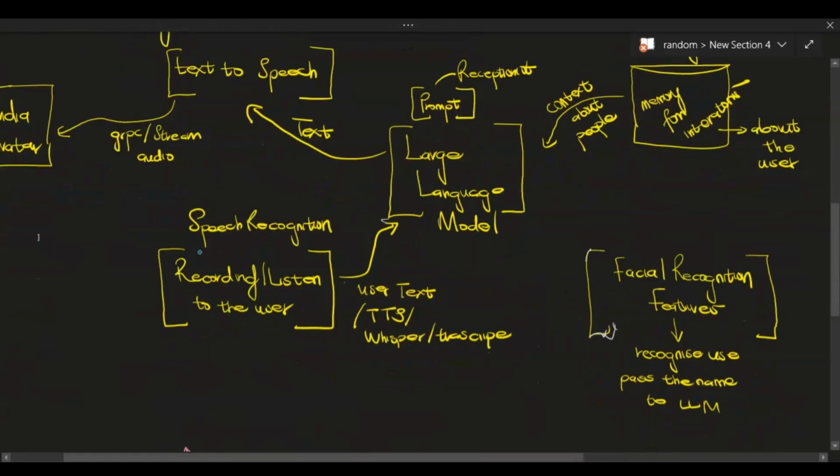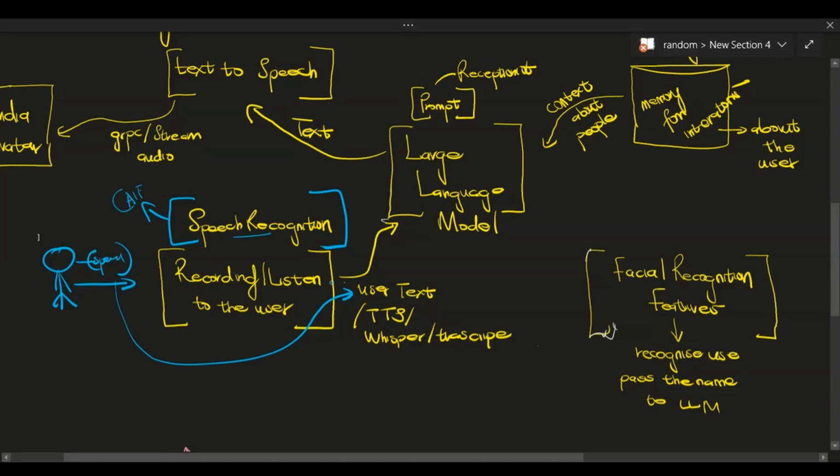The first thing that we have, you can think of as you, speaking to this system. This is your speech, your voice. We're going to have speech recognition, which has to recognize everything that the user has said and translate that to text. This sounds very simple, but it's very, very hard. That's why we have companies like AssemblyAI, DeepGram, and a lot of services out there that try to achieve this goal.